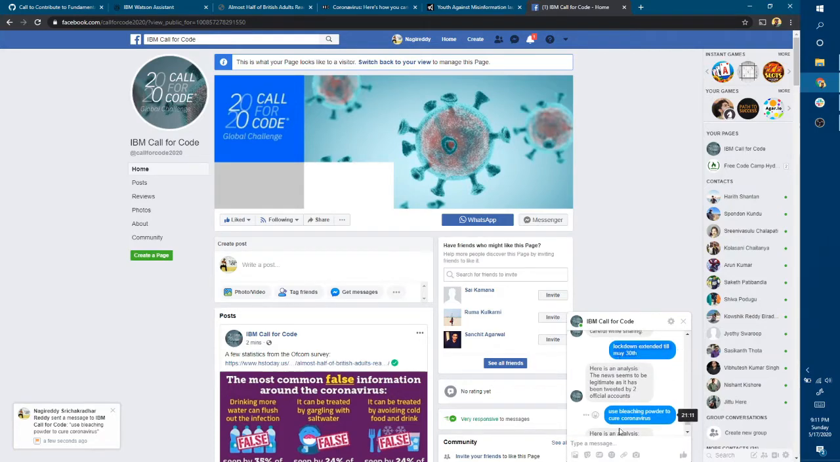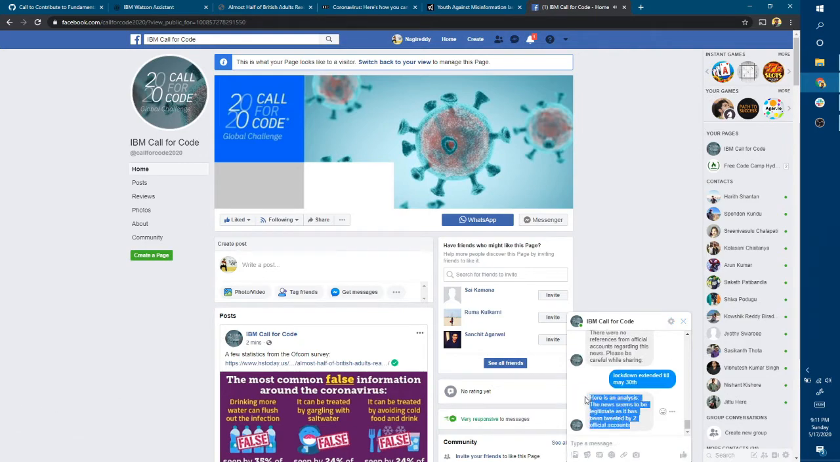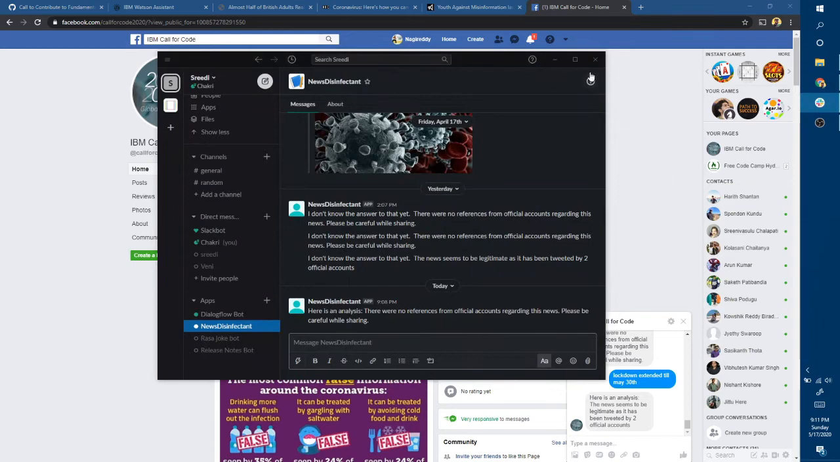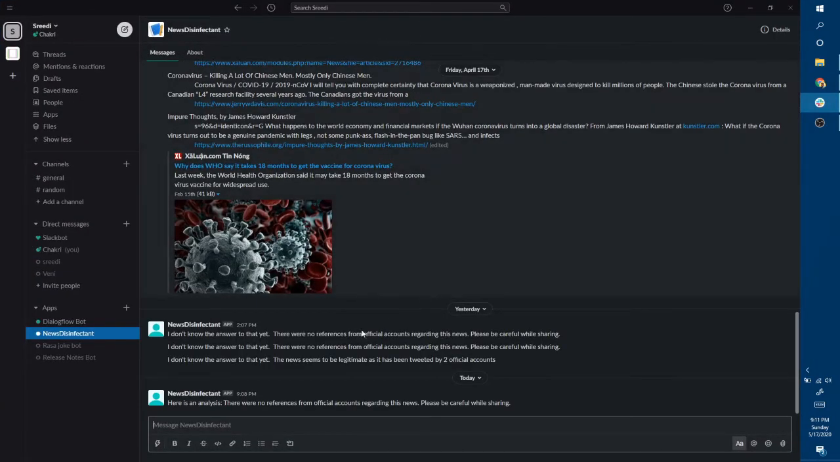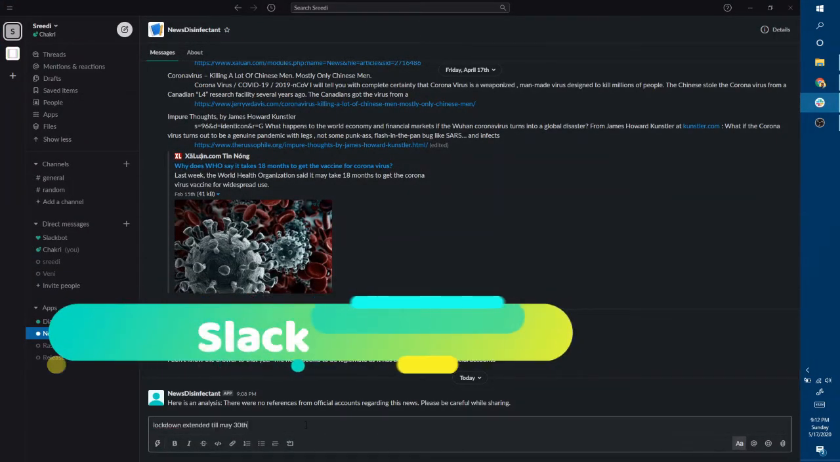Whereas if I ask the bot about a real, legitimate news, it finds a few legitimate sources, and here I found 2 tweets by official accounts. The same way it can use a lot of other sources to gain knowledge from and then improve upon. The same thing I can ask here as well.